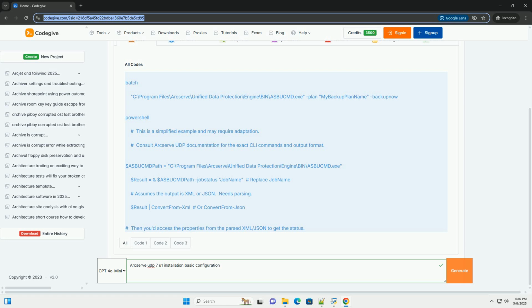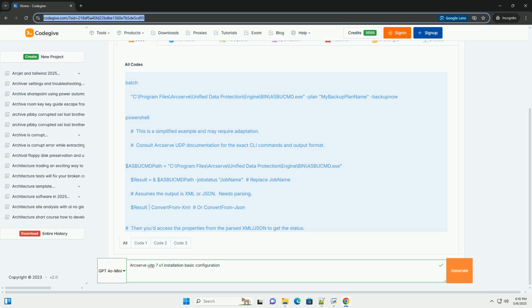Backup failures. Examine the backup job logs for error messages. Verify that the backup destination is accessible and has enough free space. Check the application event logs for application-specific errors. Connectivity problems. Verify that all the necessary firewall ports are open and that there are no network connectivity issues between the Arcserve UDP components, console, RPs, agents.